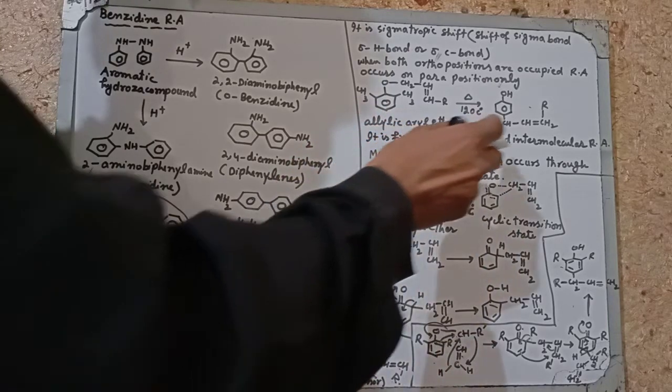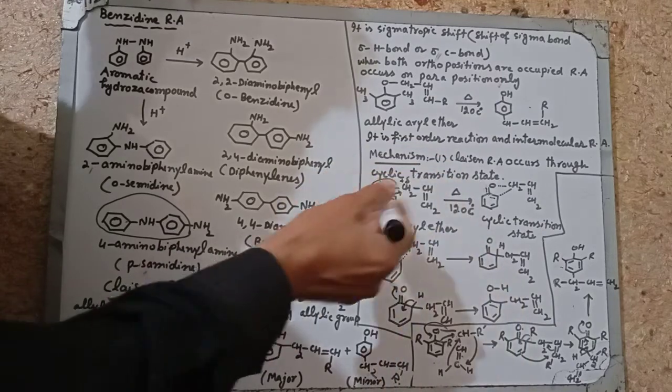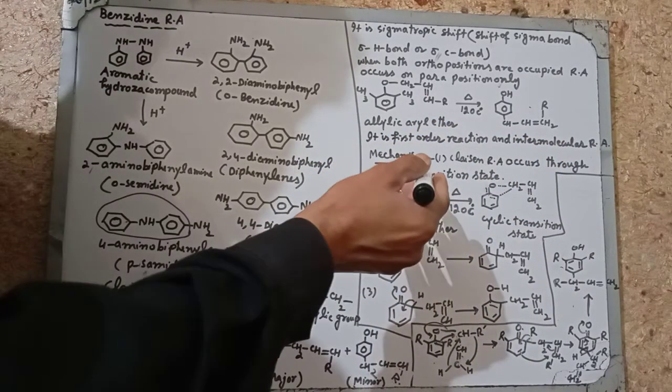It is a first order reaction and intramolecular. Basically, within the same molecule the rearrangement occurs. So it is the intramolecular rearrangement. Claisen rearrangement occurs through a cyclic transition state.